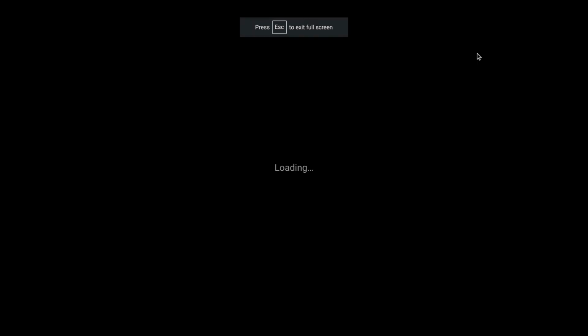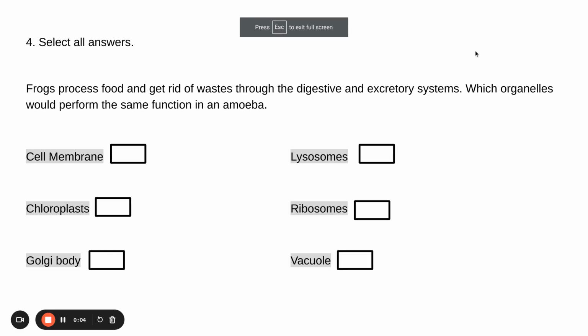Okay, question number 4. A frog processes food and eliminates waste through the digestive and urinary systems. Which structures carry out similar functions in the single-celled amoeba? So would that be the cell membrane, chloroplast, Golgi body, lysosomes, ribosomes, or vacuole?